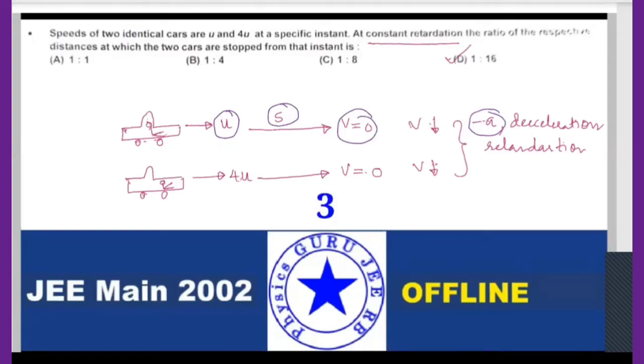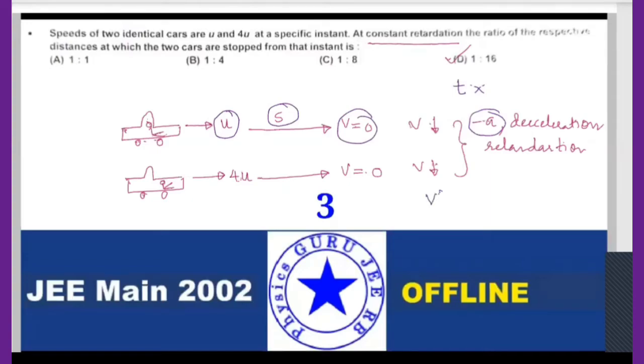v square minus u square is equal to 2as. Nothing to confuse about it. Why do I have to use v square minus u square? Because I cannot use s is equal to ut plus half at square, because there is no t term. So don't go with s is equal to ut plus half at square, or v is equal to u plus at, where time is there also. Only one option, v square minus u square is equal to 2as.